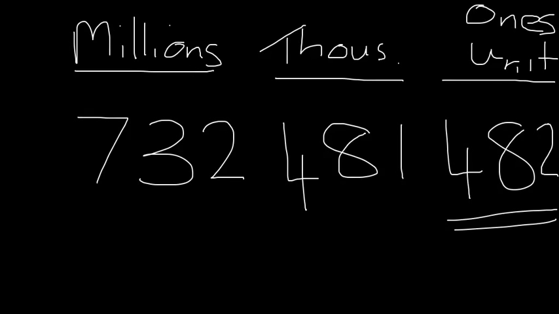So now we can still read the number 732 just as we do hundreds, tens, ones, but we now say millions. So 732 millions, 481,482. We don't have to say the ones or the units when we read a number to the end.